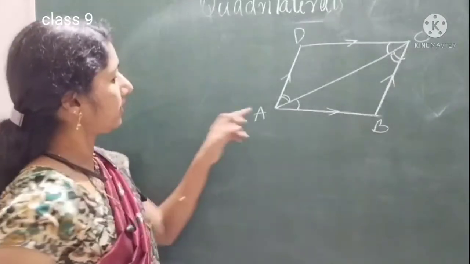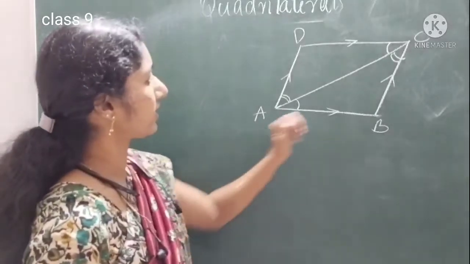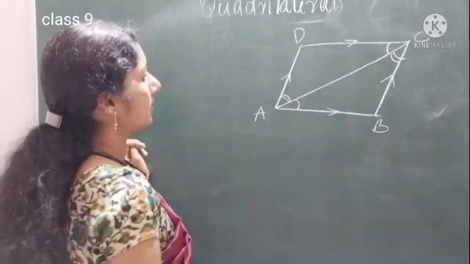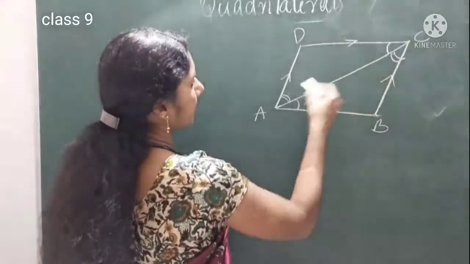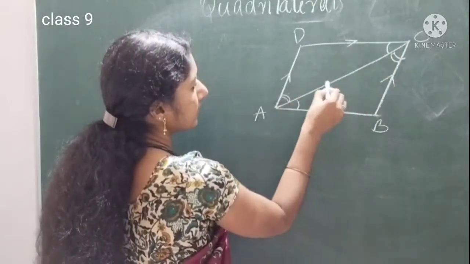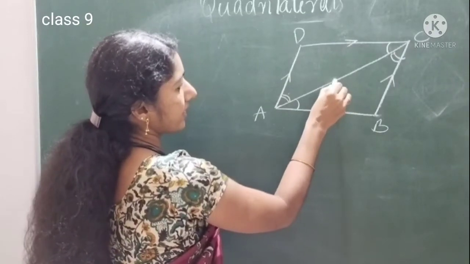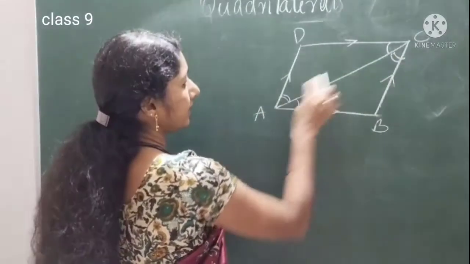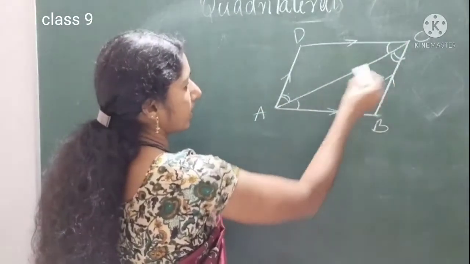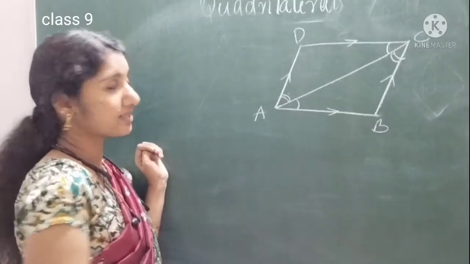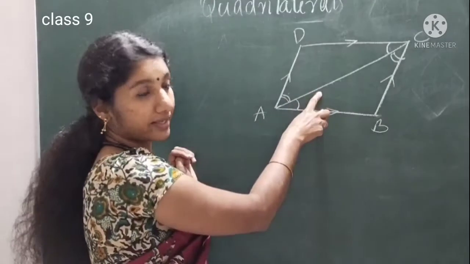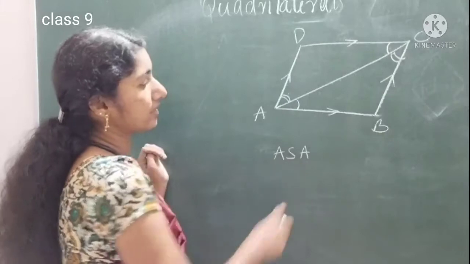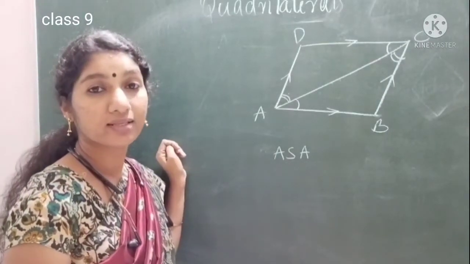So, in triangle ADC and triangle CBA, we are getting 2 angles equal, and the common side is AC. With the triangle BAC, AC is the common side and 2 angles are equal. So by ASA criteria, angle side angle criteria, we can say these 2 triangles are congruent.